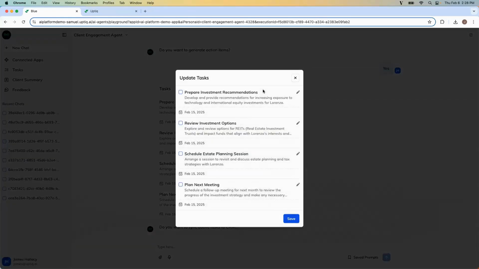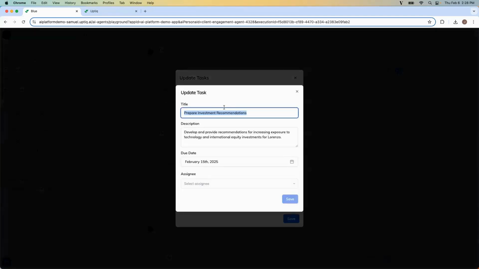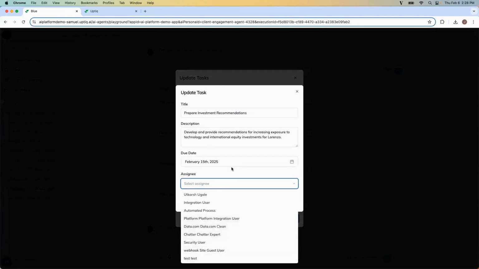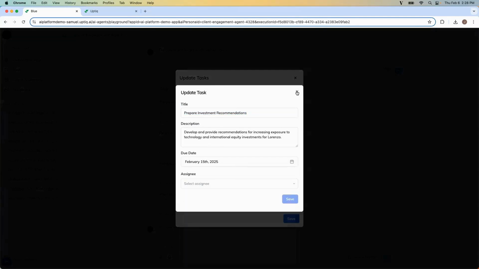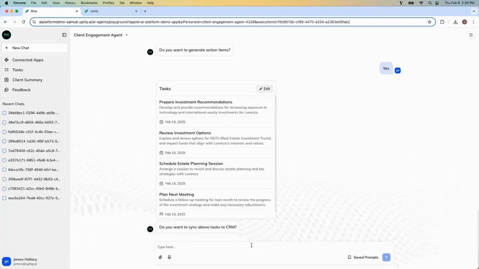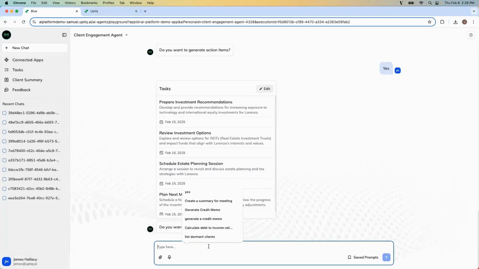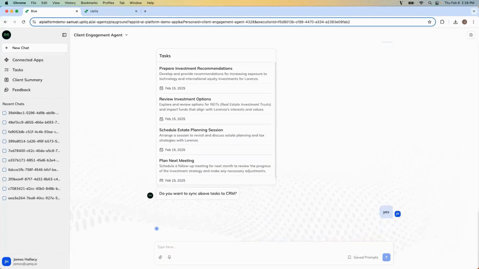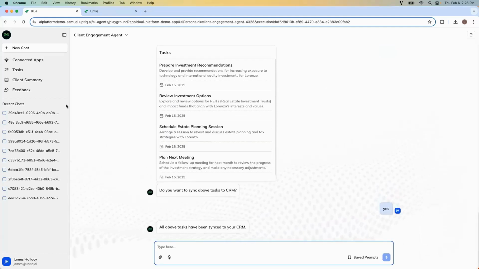It's given us the summary of the task, the description, the due date, and can be assigned to particular folks that might be within my CRM. Again, I'm not going to make any adjustments, but I'm going to go ahead and say, yes, I would like to sync these to my CRM. These will automatically be pushed into the CRM that you use and can be seen through that system.